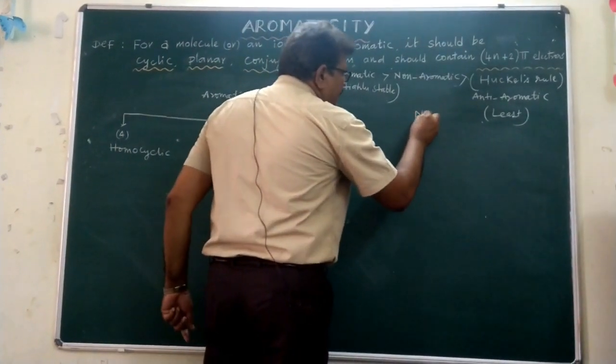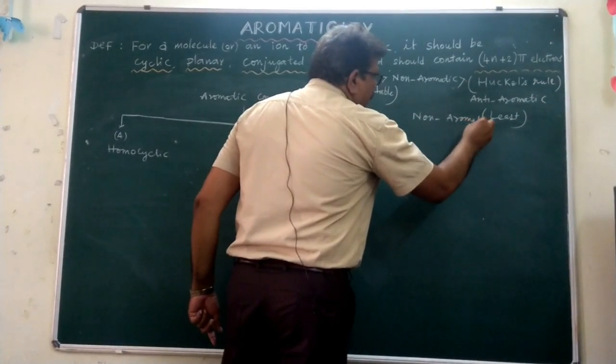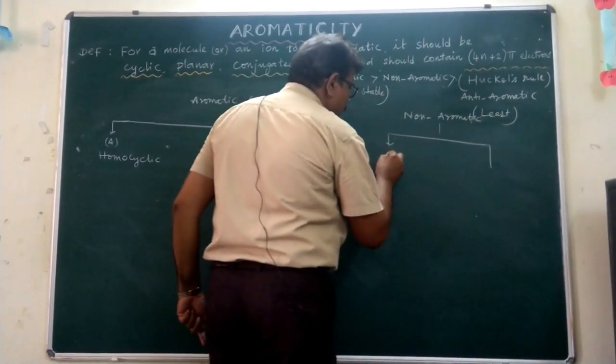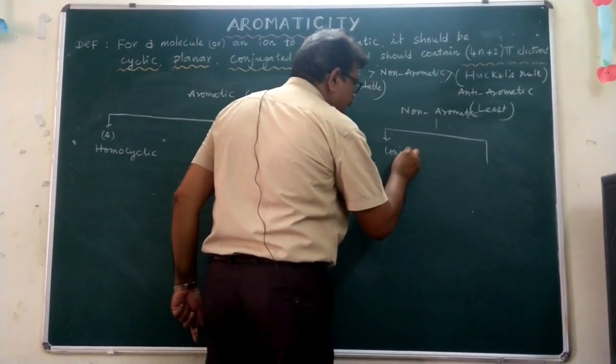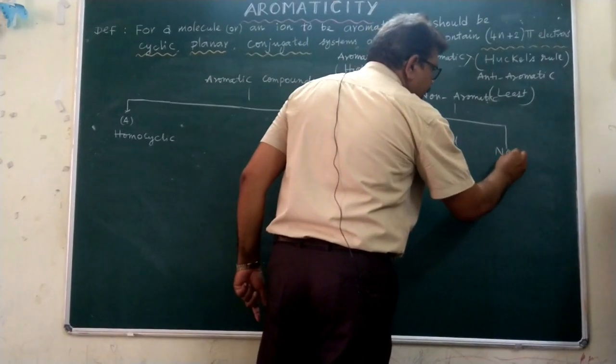But non-aromatic compounds are classified into conjugated and non-conjugated.